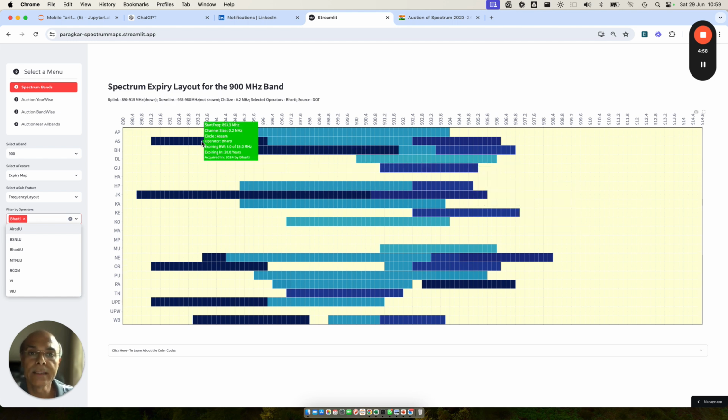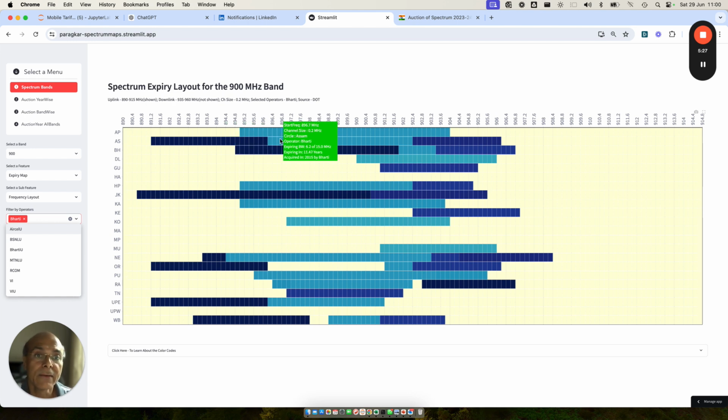Now, if you look at this tooltip, you will see that the expiring is 20 years, meaning this dark patch, which starts from here to here, is spectrum which Bharti has been assigned in this auction. And this is how much? This is 5 megahertz, because it says expiring bandwidth 5 megahertz of 15 megahertz, meaning it has a total of 15 megahertz of spectrum. It is expiring in 20 years, meaning this 5 megahertz block is what they have acquired recently.